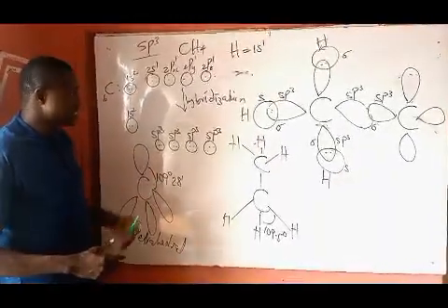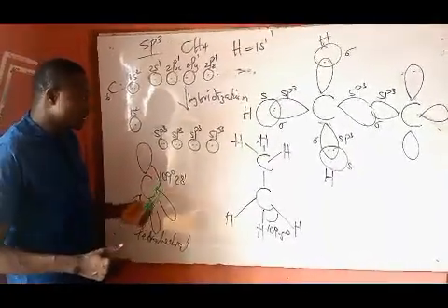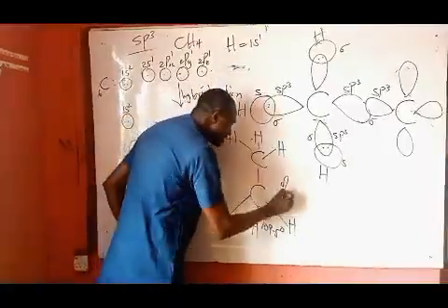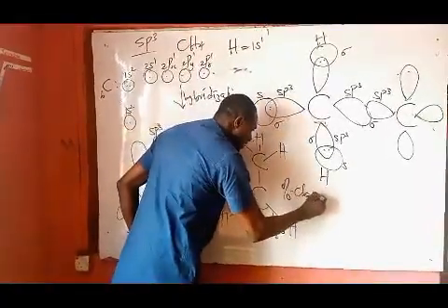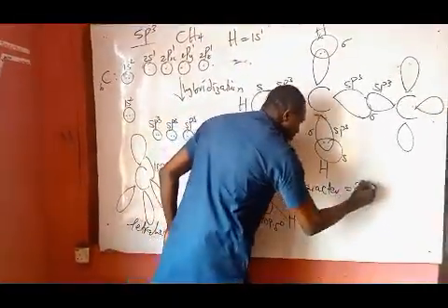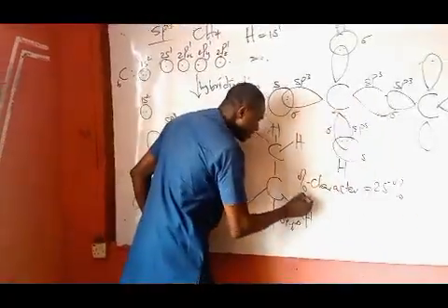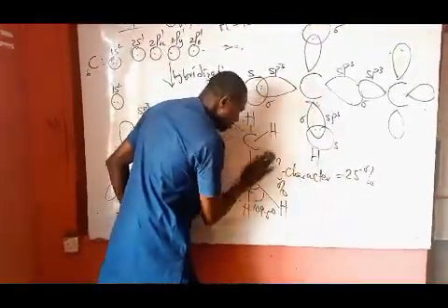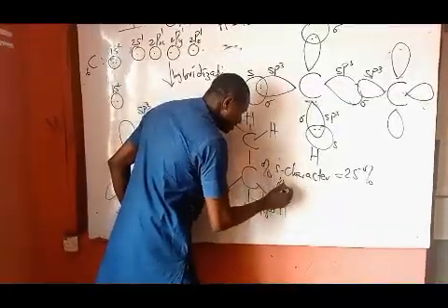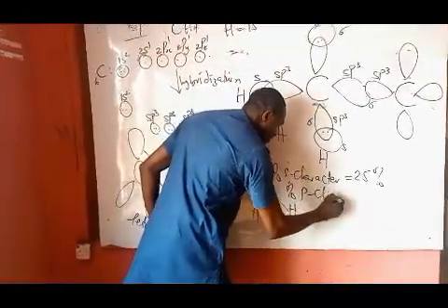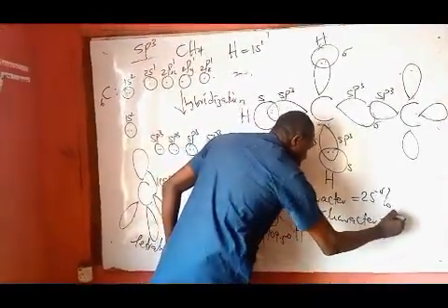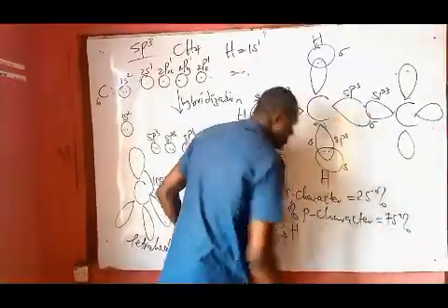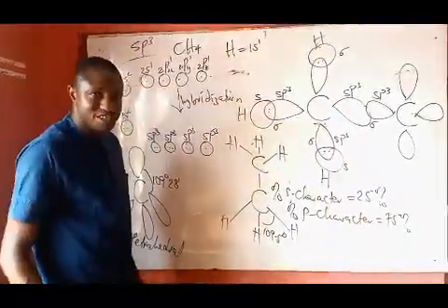So from this explanation, you can observe that the percentage s character in sp3 is equal to 25%, while the percentage p character is equal to 75%. You might be wondering, how do you come about 25 and 75?